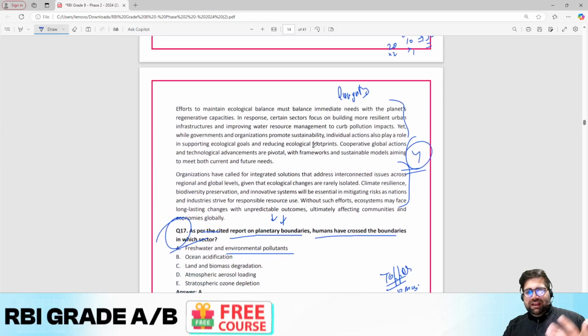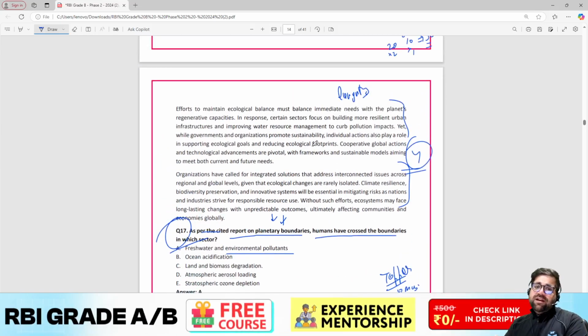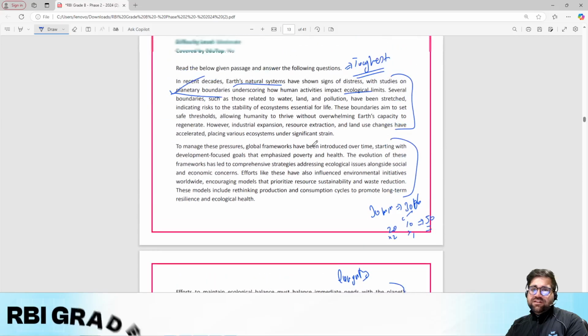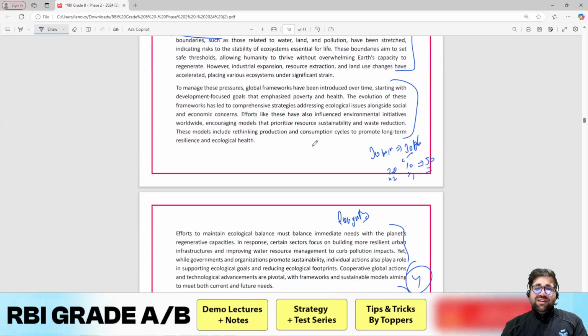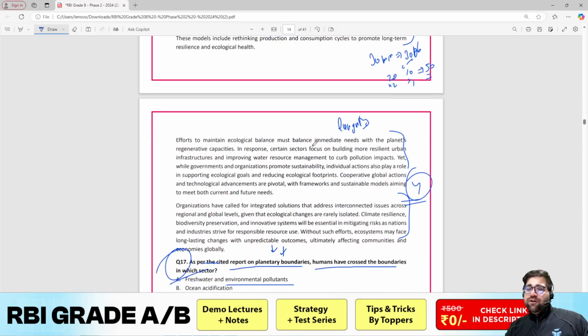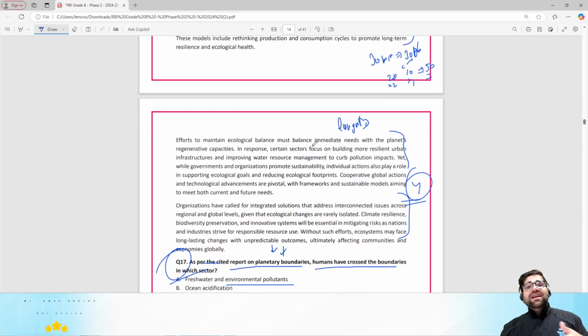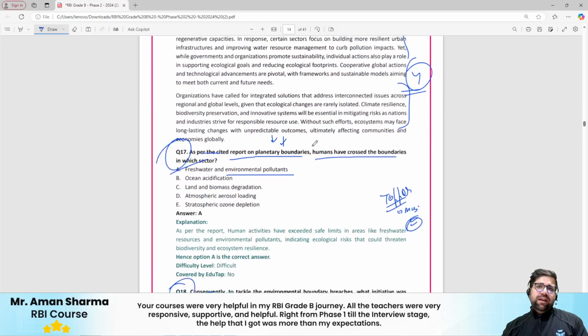So if I was in your place, I would have surely left question 17 and 18, because even if you read the passage, you are not able to understand what the passage is first of all saying, because this is a kind of 5th passage which we are seeing. Moreover, it's a complicated passage. Moreover, directly traceable answers are not here, right?